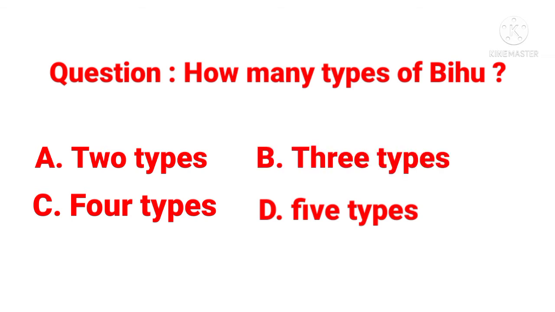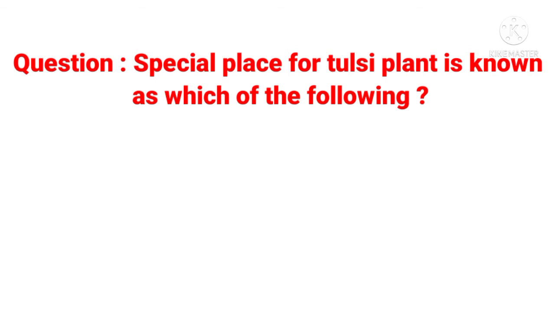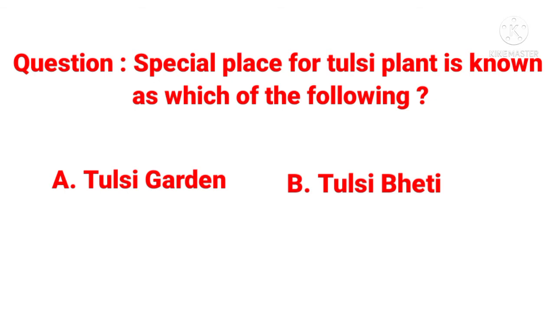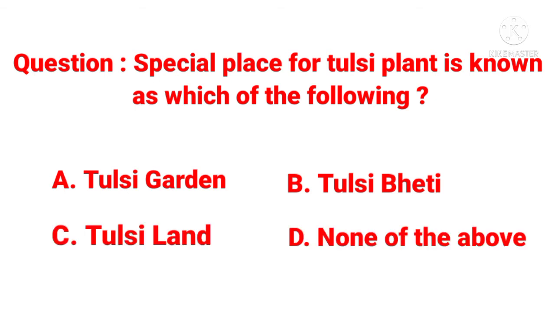Then next question. Special place for tulsi plant is known as which of the following? Option A, tulsi garden. Option B, tulsi veti. Option C, tulsi land. Option D, none of the above. Here answer is tulsi veti.